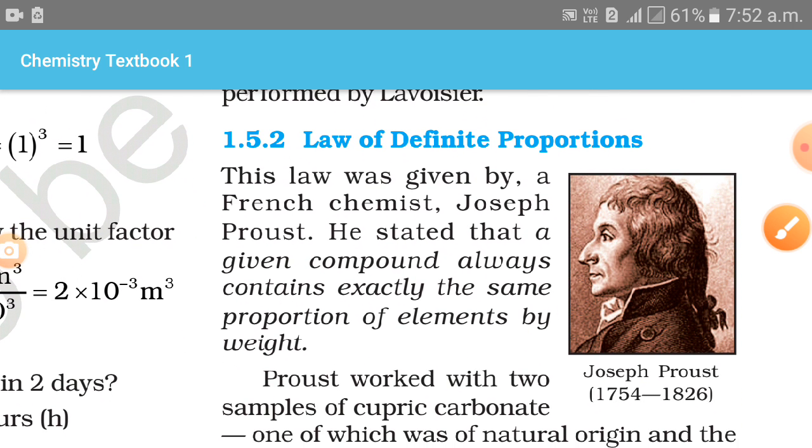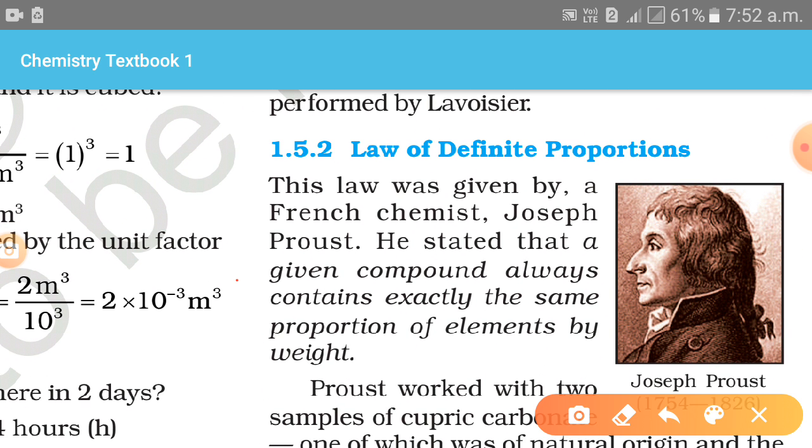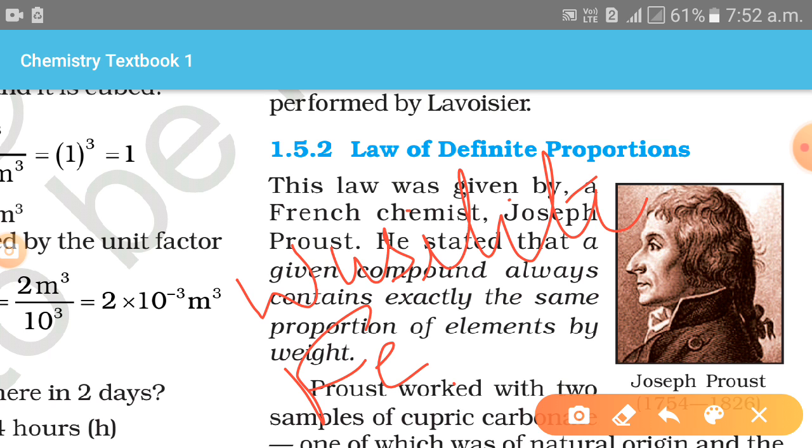Next, let's talk about the law of definite proportion. The law of definite proportion does not hold good for non-stoichiometric compounds. Let's see an example. You can see here Wustite. The formula of Wustite is Fe0.95O. It means ferrous oxide is present in this ratio. Then it is a non-stoichiometric compound.